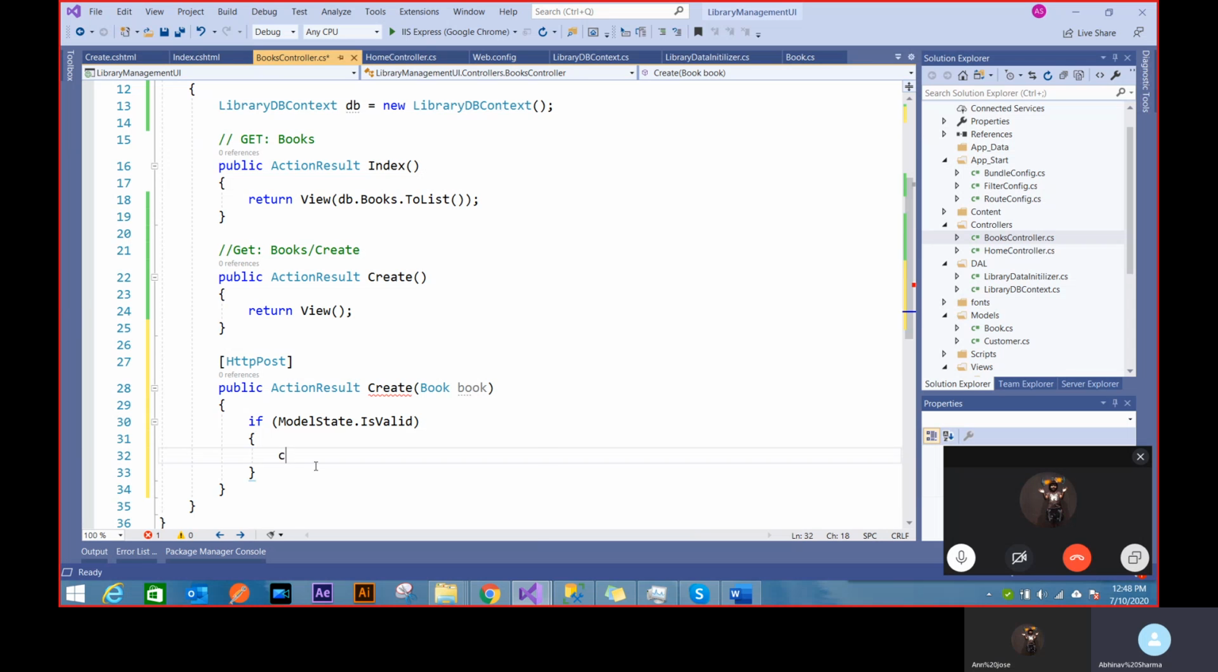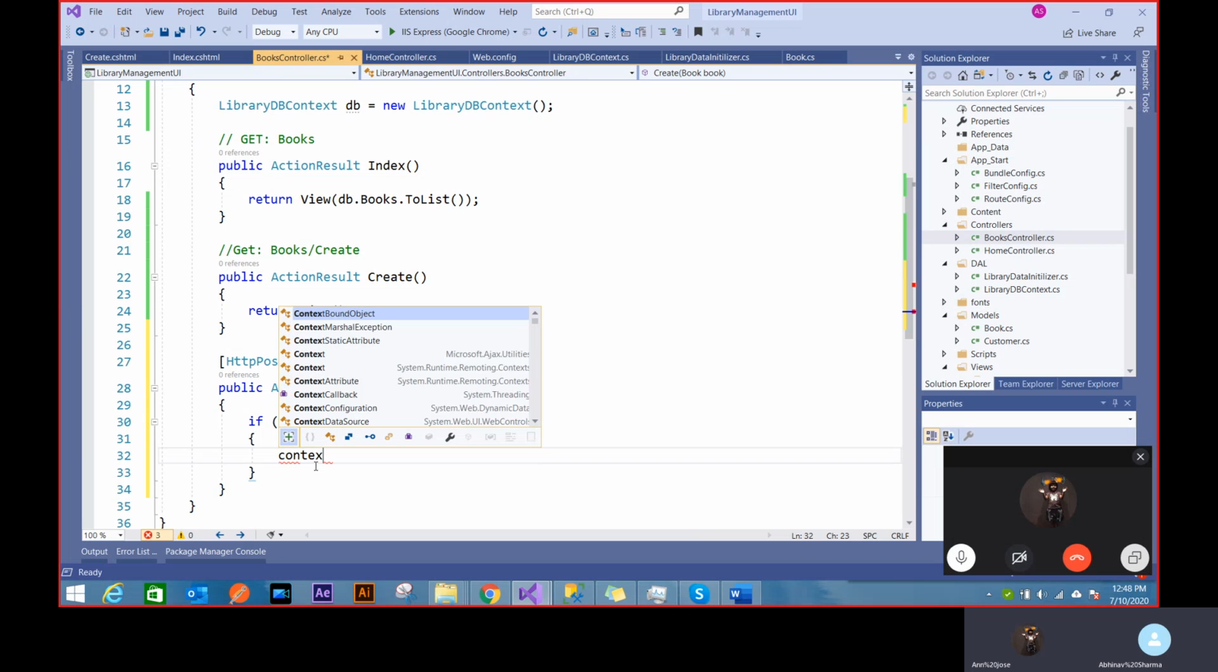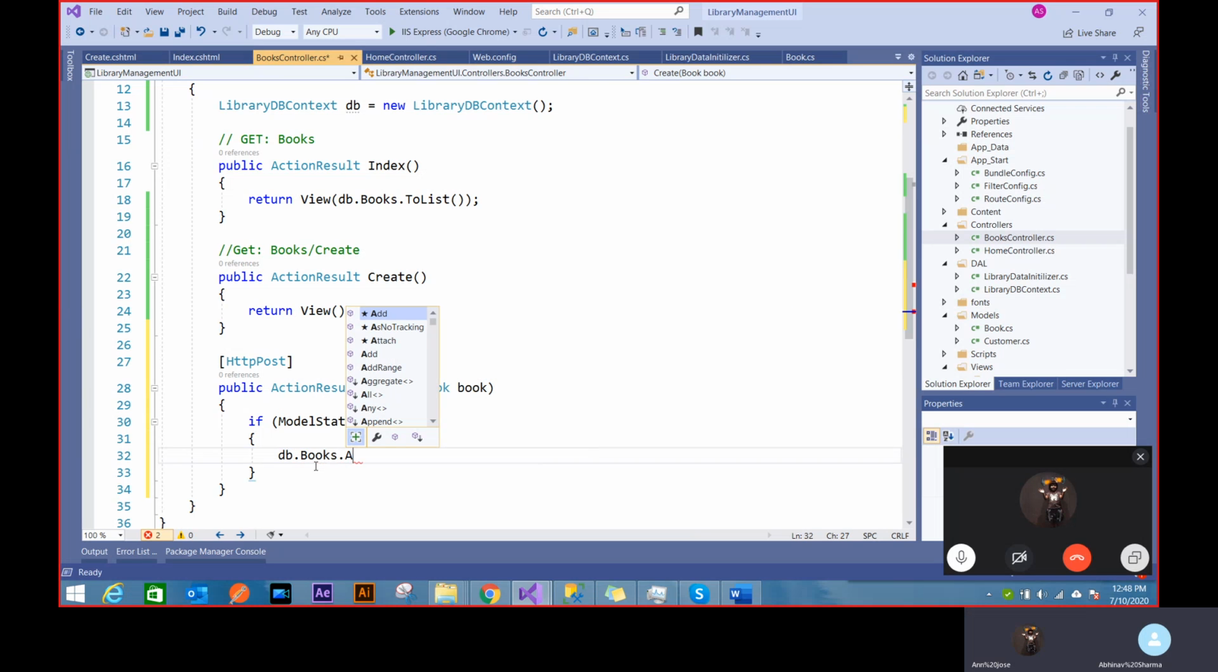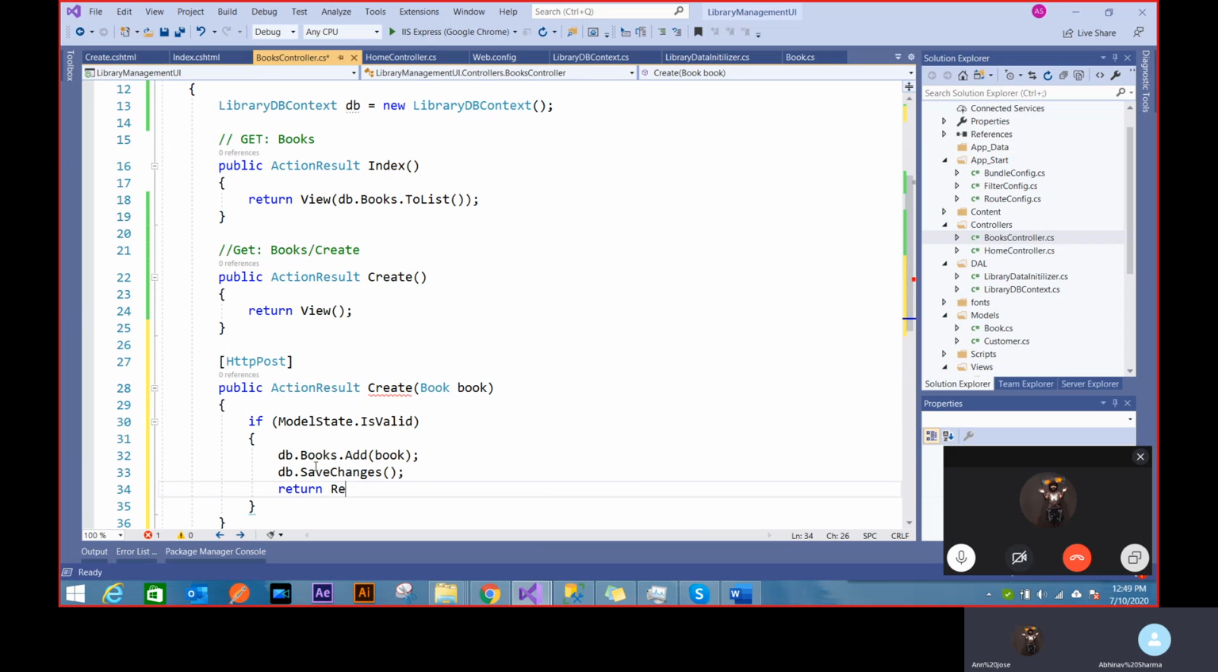What I'll do is very simple. I know state is valid, and I know my DB is working, context is there on top, so db dot books dot add, this book. And you can imagine that this still won't create the new record inside my database, because I still have to tell the context to update those records. That means db dot save changes. And after I've done this, I can just return back to my index page, my books management page.